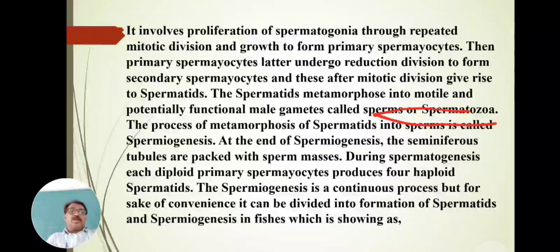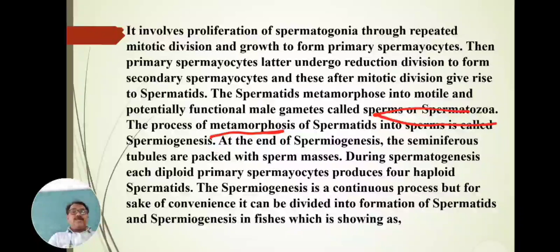The process of metamorphosis of spermatids into a sperm or spermatozoa is called spermiogenesis. What is spermiogenesis? The process of metamorphosis of spermatids into sperms. Spermatids change into sperm, and this process is called spermiogenesis. At the end of spermiogenesis, the seminiferous tubules are packed with sperm masses.